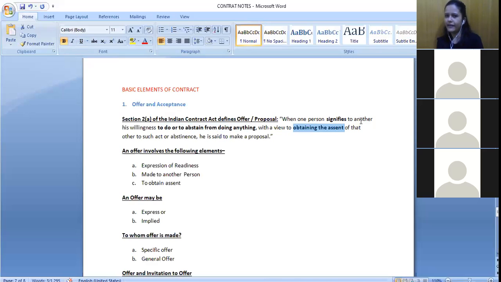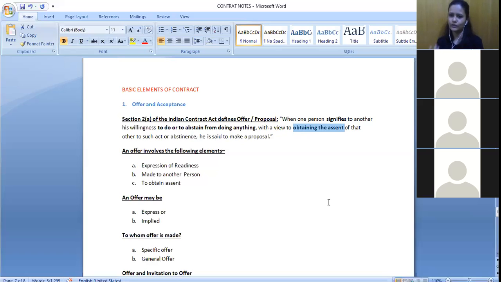What is signifying? Signifying means I am letting you know. What am I letting you know about? My willingness, right? So if I want to enter into a contract, I am letting you know about my intentions. It may be to do or abstain from doing anything.